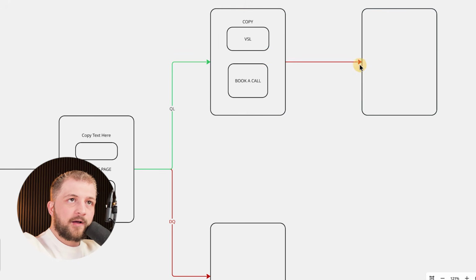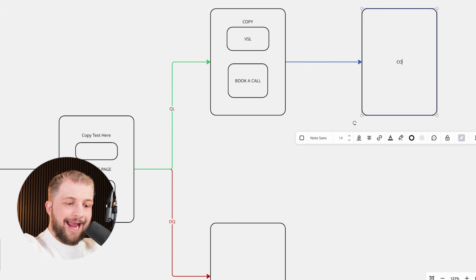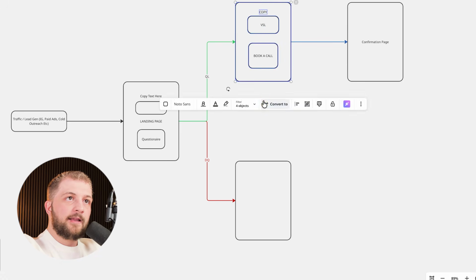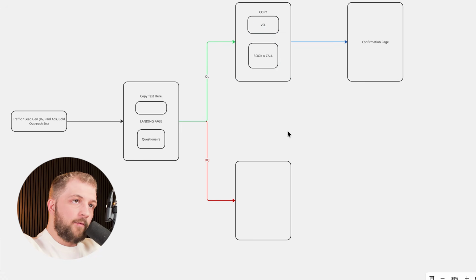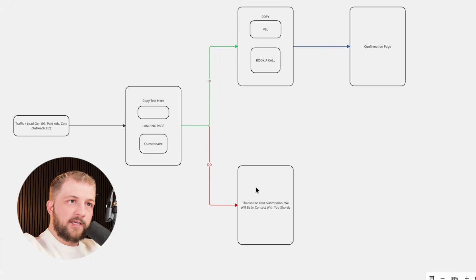Then after they book a call, they're going to be redirected to yet another page, and this new page is going to be a confirmation page. Now, if they don't qualify, they get this same style thing that we got going on up here. The only difference is it's going to say something along the lines of, thanks for your submission. We will be in contact with you shortly. The reason why is because we don't want these people to book a call.